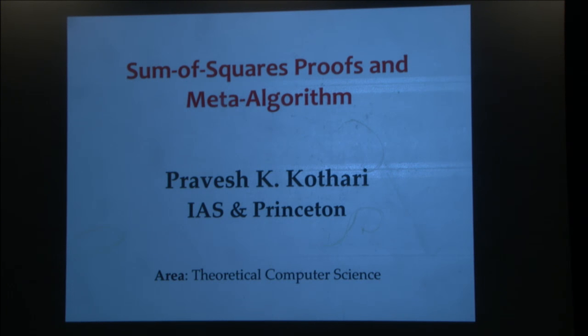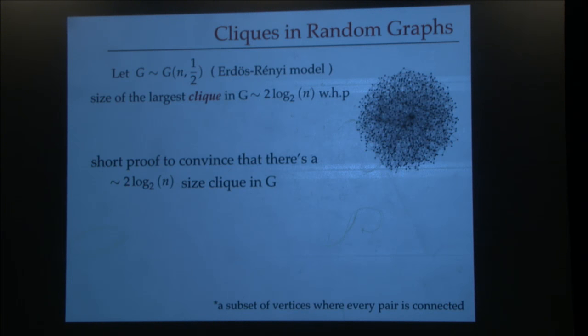Okay, and I'm generally interested in theoretical computer science. Okay, so let me start by telling you of a problem on random graphs. Suppose I sample a graph G at random from the Erdős-Rényi model, where I choose every edge to be included in the graph with probability half independent of others.